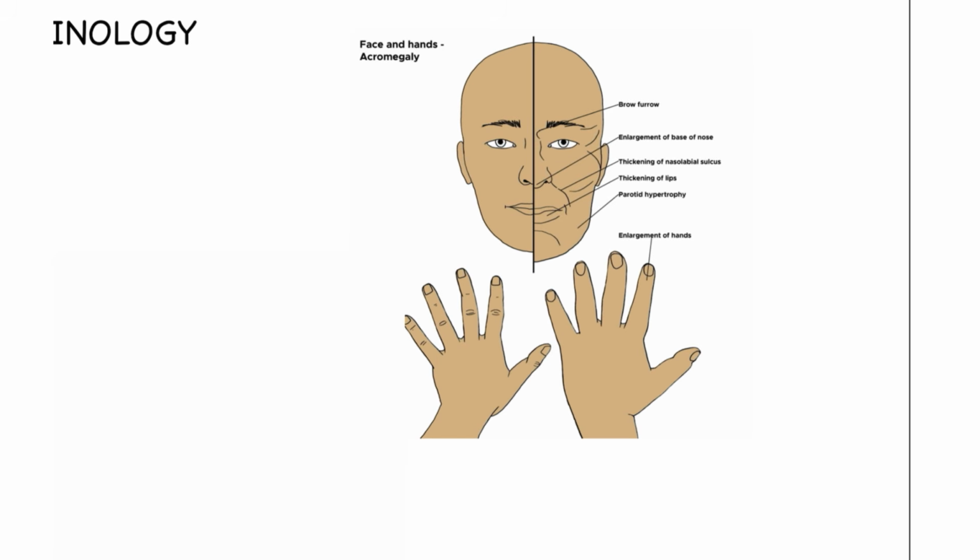Next, another condition that we are going to discuss here is known as acromegaly. And what is the most common cause for acromegaly? Same, pituitary adenoma is the most common cause.